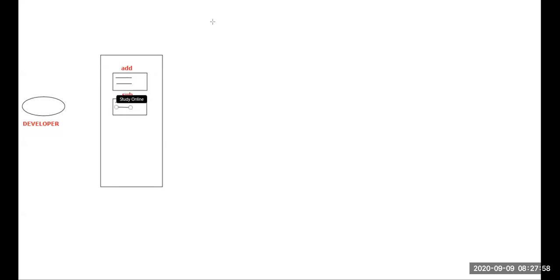Similarly, if they want to perform multiplication, they will write a piece of code. If they want to perform division, they will write a piece of code. These names are given by the developer: multiplication means mul, and division means div. Within mul and div, the code will be available.